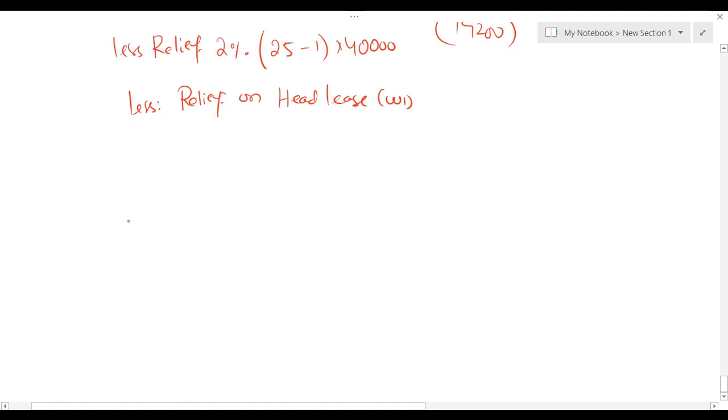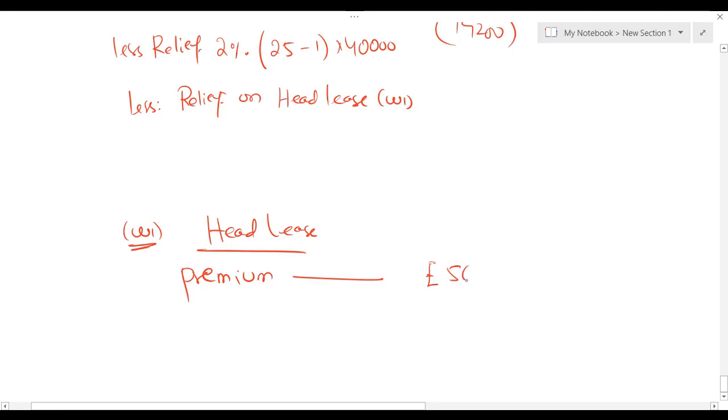Let me show working one. We are working for head lease. Premium in head lease was 50,000. Let us simply deduct the relief, 2% (n minus 1).